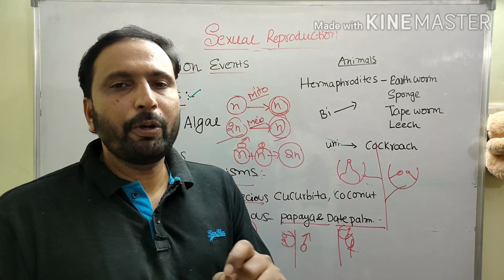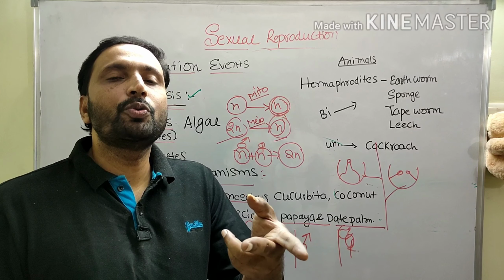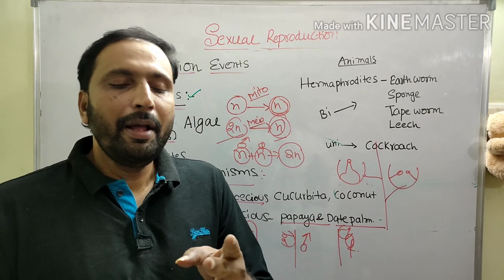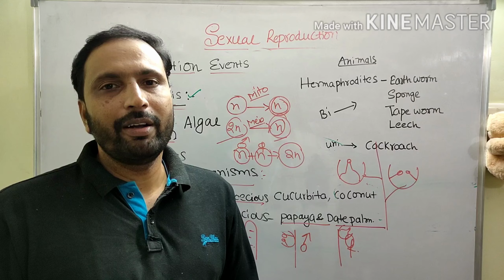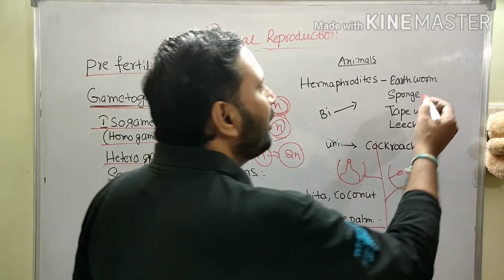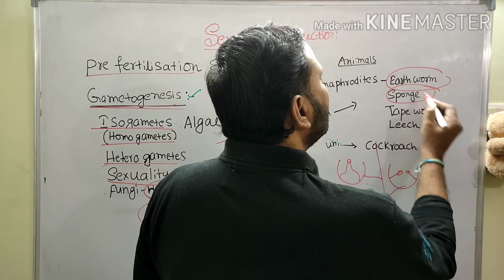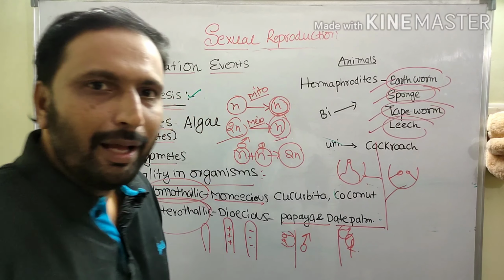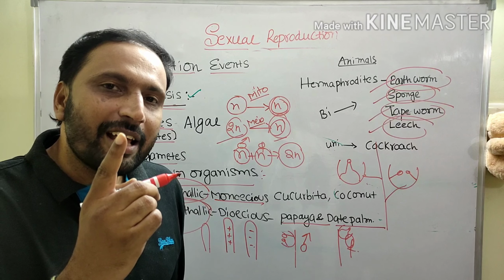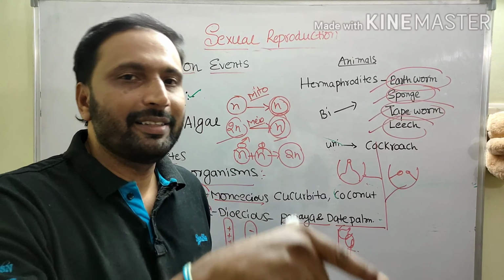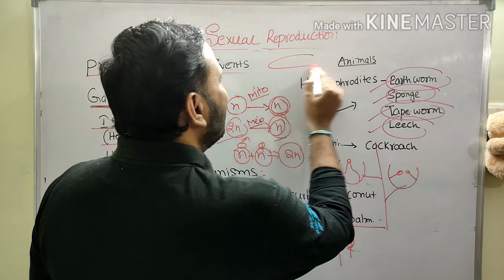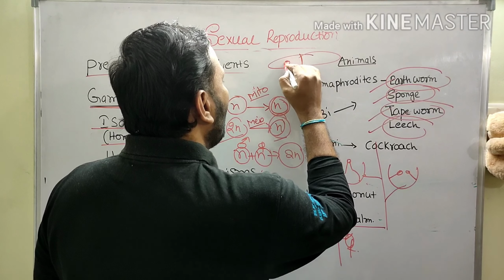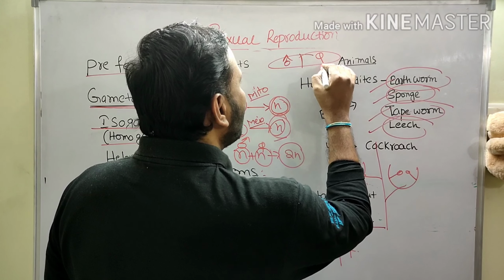Actually, for sexual reproduction, male and female reproductive organs are required, and male and female gametes are required. But an important point here: in earthworm, sponge, tapeworm and leech, male and female reproductive organs are present in the same organism. One part acts as male, another part acts as female.